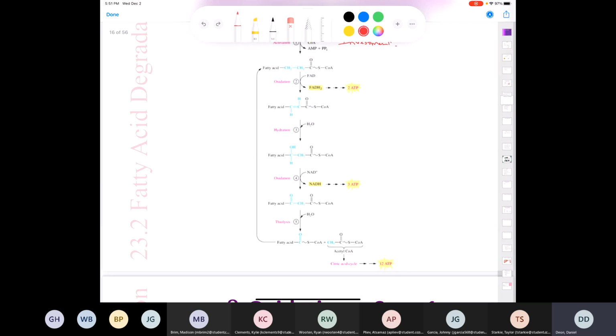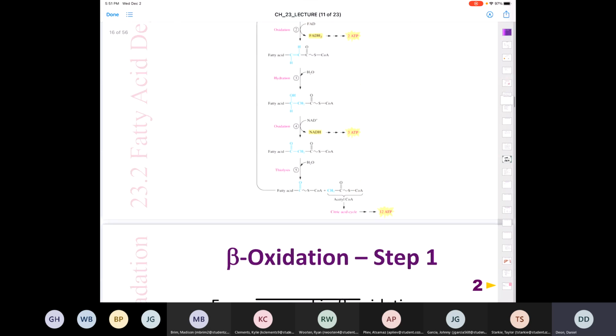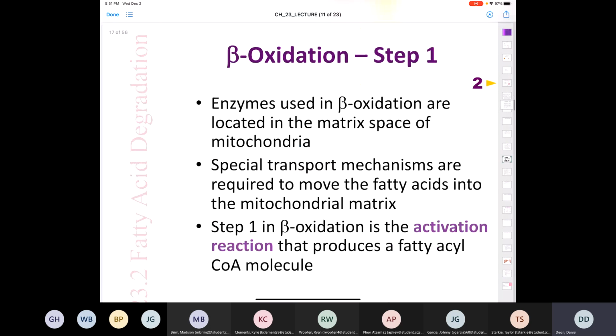And if you're wondering about counting up ATPs, we'll look at the last slide that we're going to look at in this slide deck. We'll deal with counting up ATPs, and I promise it won't be that bad. Okay, so let's take a look at the steps. It's just so you have an idea of what the heck is going on. Is it oxidation, reduction? What's going on in the beta oxidation process?